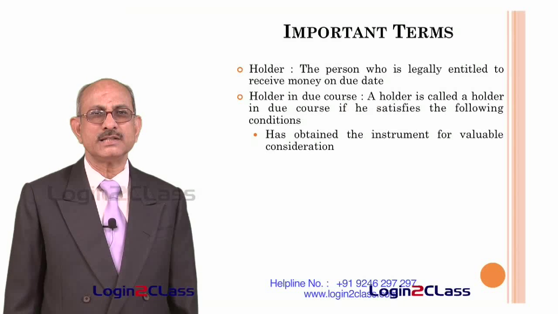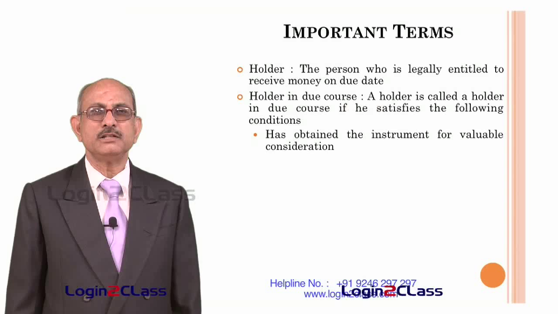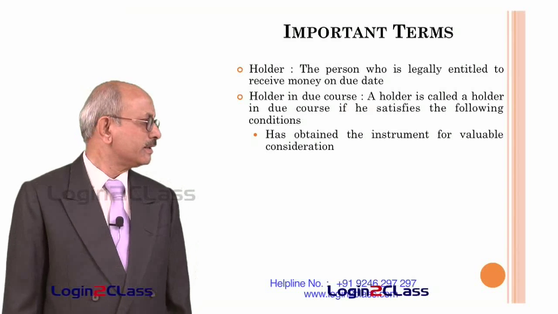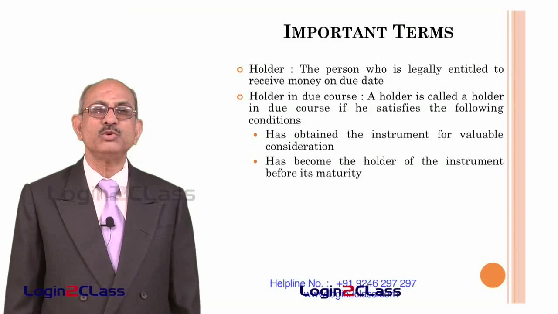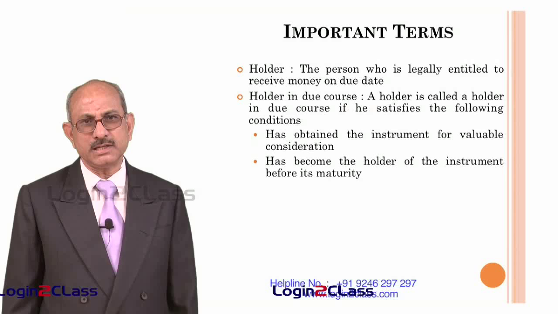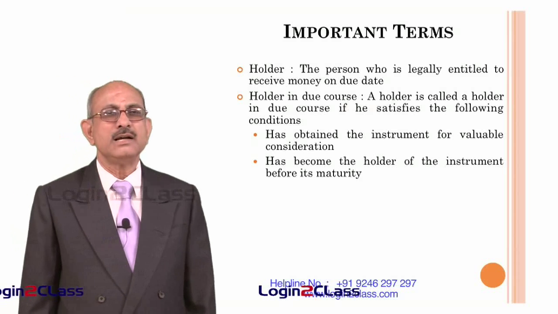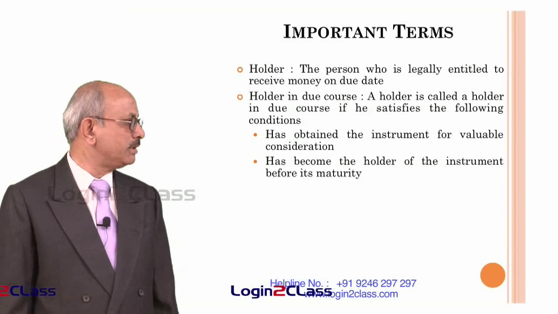If there is no consideration, then there is no question of his becoming a holder in due course. The second important condition is he has become the holder of the instrument before its maturity. That means he must have come into possession of the bill of exchange before the maturity date of the bill of exchange.